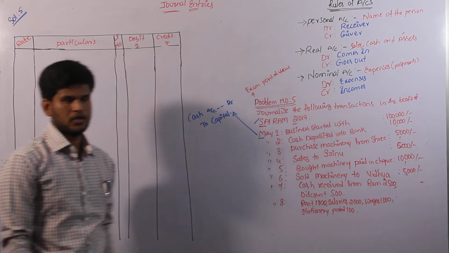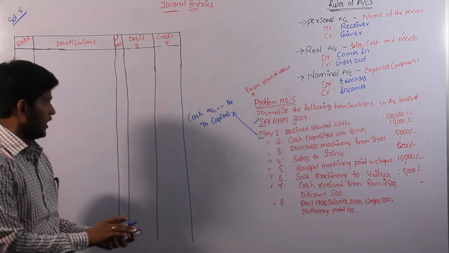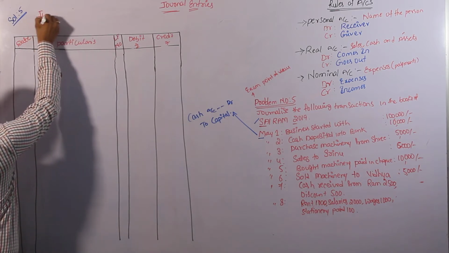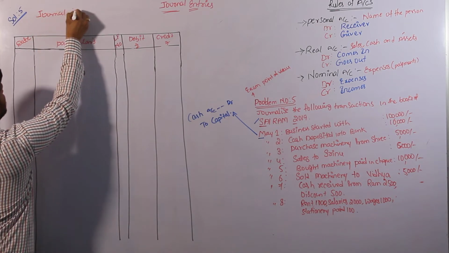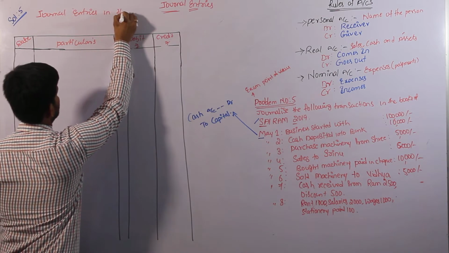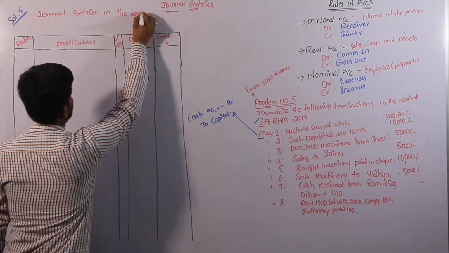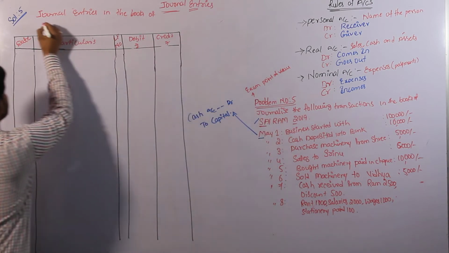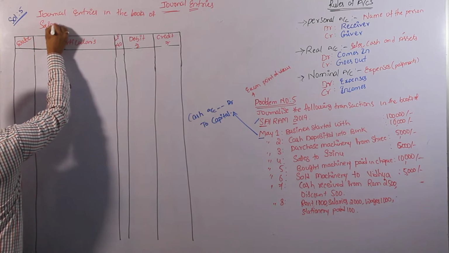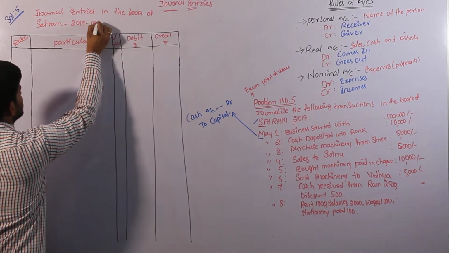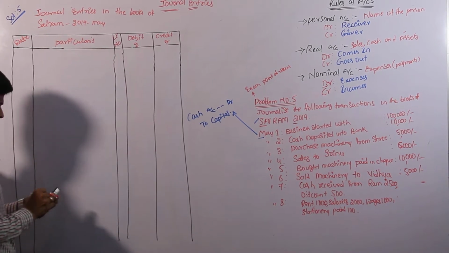After that, we have to convert the transaction into an entry. Then we have to draw the proforma: journal entries in the books of Sairam, in the month of May 2019.